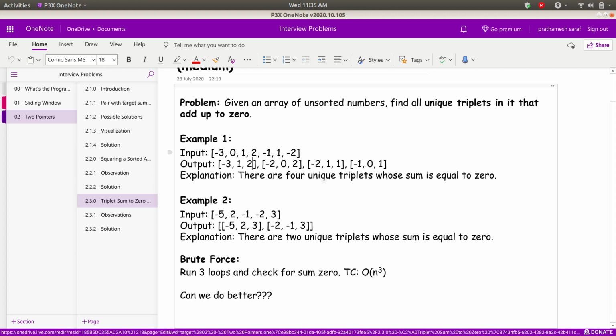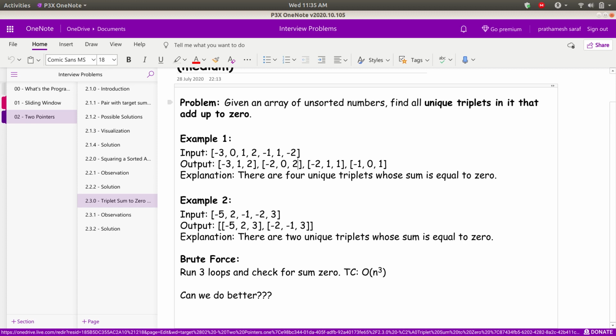Another triplet is minus 2, 0 and 2. So minus 2, 0, 2. This is another triplet. Then minus 2, 1, 1, and minus 1, 0, 1. So there are four unique triplets whose sum is equal to 0.